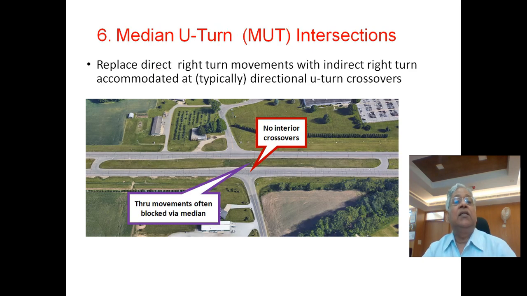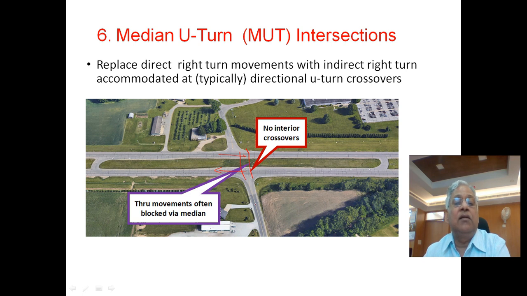Now the sixth method is median U-turn intersections. They are coming up in big number in many countries, and they have been found to be a very safe type of design. Here what is done is that the normal crossing, the two-way crossing, can be either through and through, or it can also be by diverting movement.